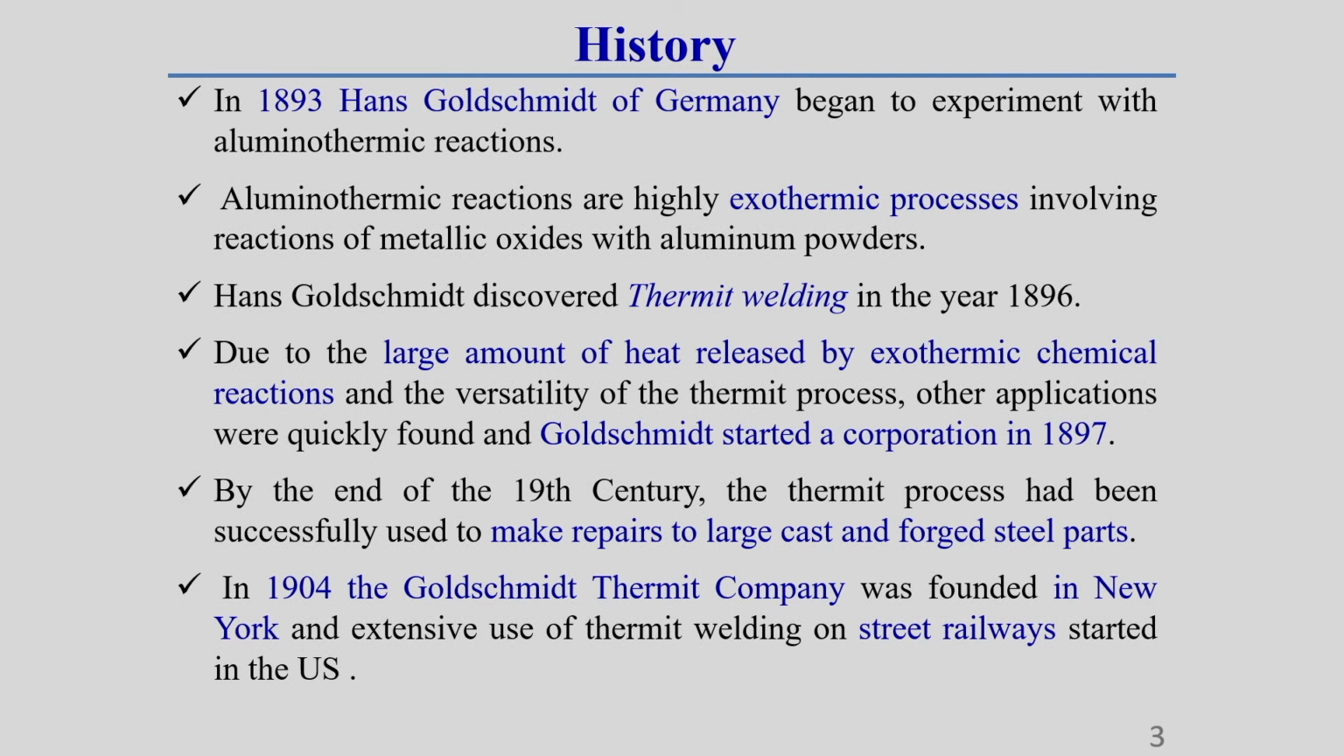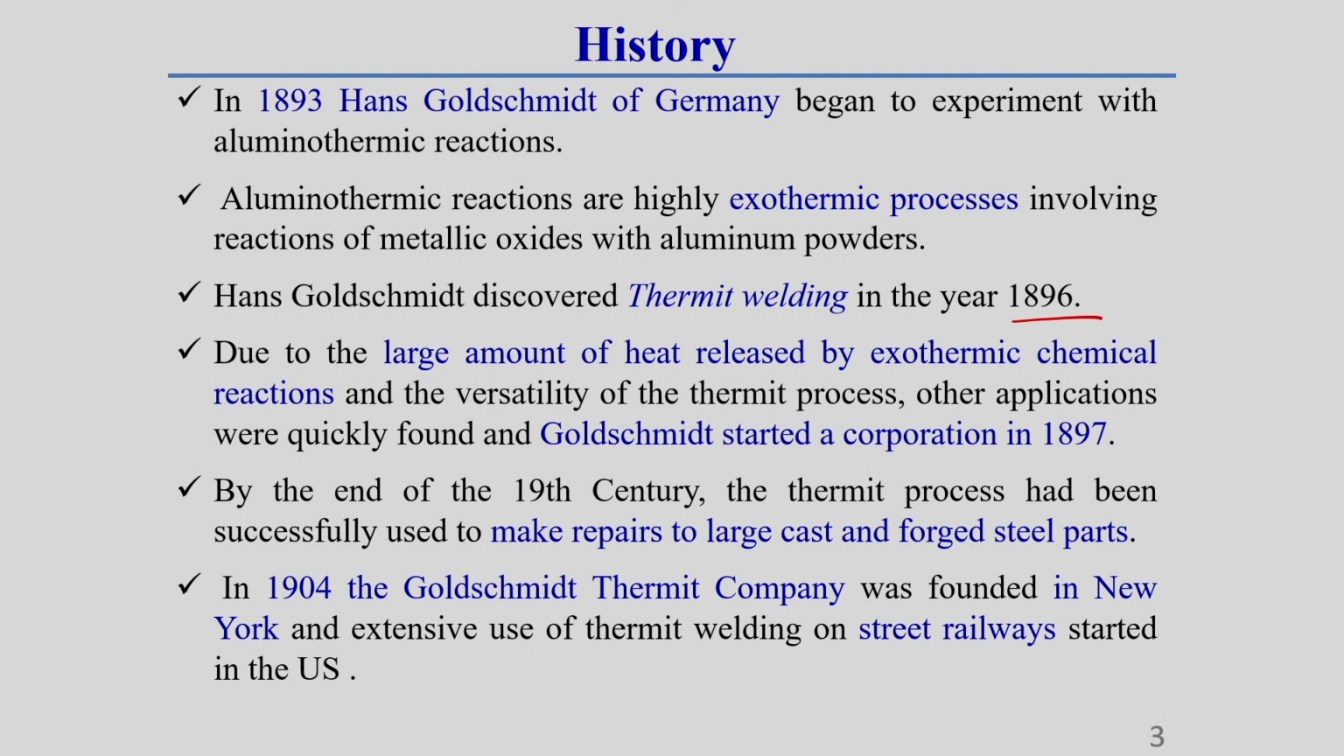So, in history, why am I going to discuss the history of this thermit welding process? Because it has a very interesting history, that is why I am discussing it here. You see, this thermit welding technique was discovered by Hans Goldsmith of Germany in 1896. That means in 1896, Hans Goldsmith of Germany discovered this thermit welding process. But he started work on this process in 1893.